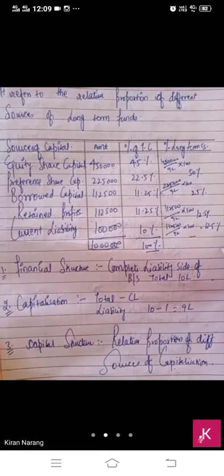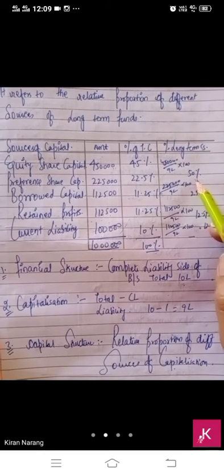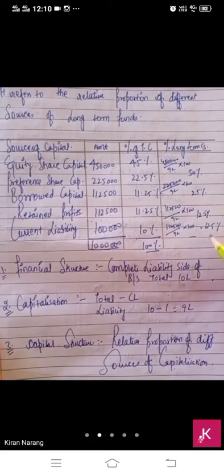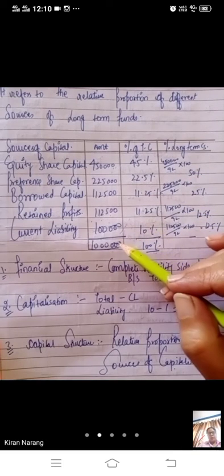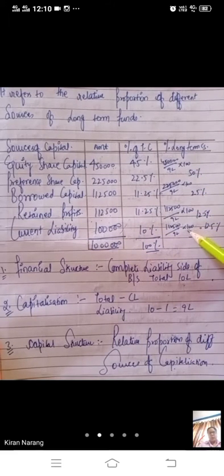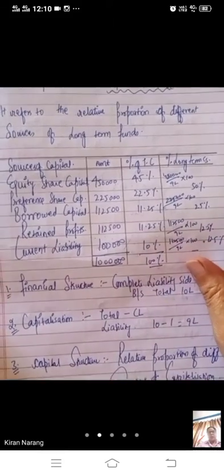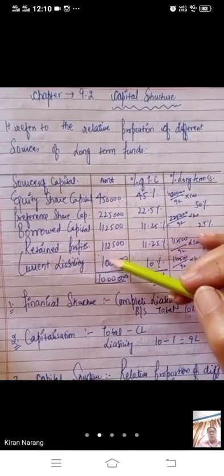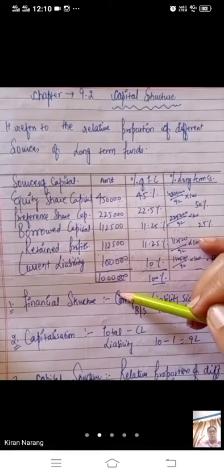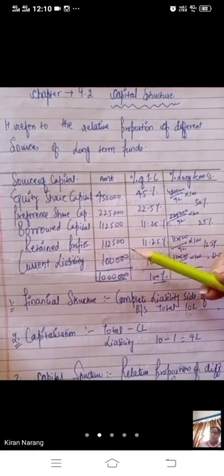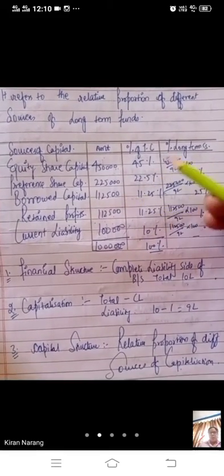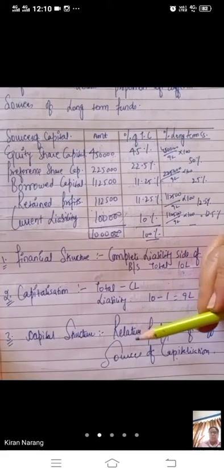This is our capital structure. We have 50% equity share capital, 25% preference share capital, 12.5% borrowed capital and 20.5% retained earnings. We will calculate it from 9 lakh, not from the 10 lakh. The whole liability side is known as financial structure, and when we exclude the current liability, it becomes capitalization, and their relative proportion is known as capital structure.